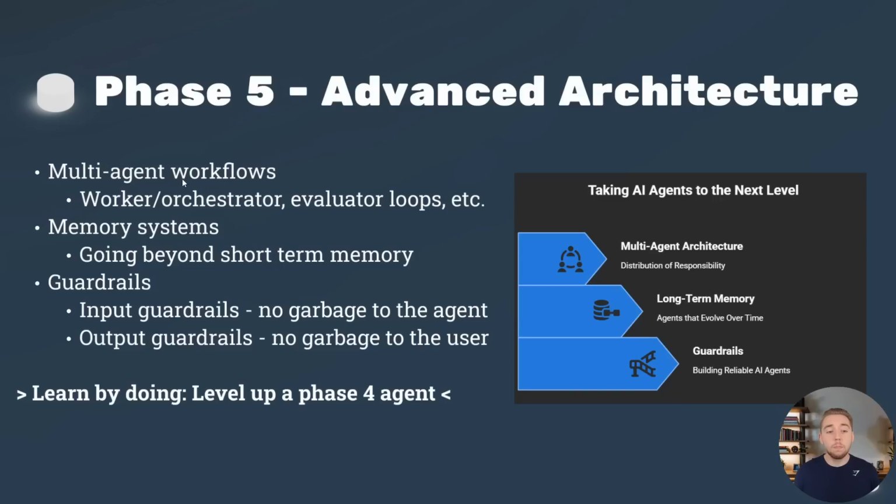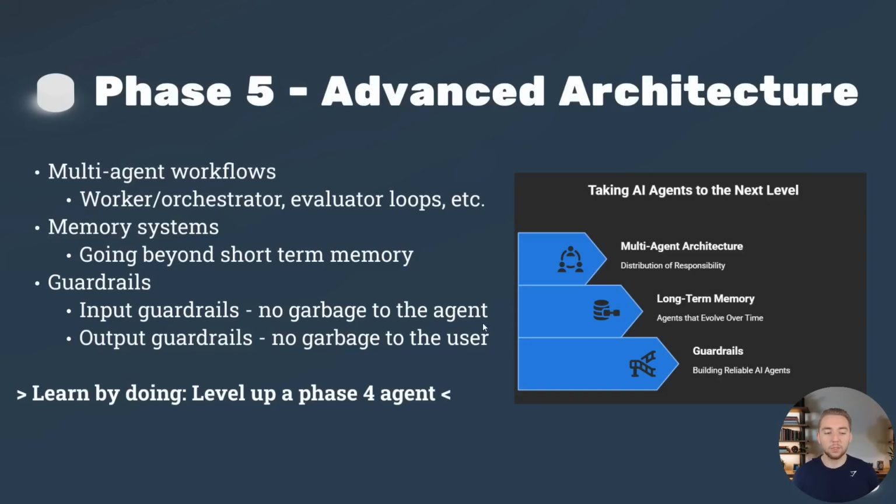This is where we get into multi-agent workflows and different architecture patterns for that. It's just so important for us, for more complex systems, to distribute responsibility between agents, just like it's powerful to distribute responsibility between people. There's an Anthropic article that I'll link to below that dives into that, definitely worth checking out. And then we also have other components like memory systems for long-term memory, guardrails for input and output, fallback mechanisms. I have a link to a video right here where I dive into these different components.